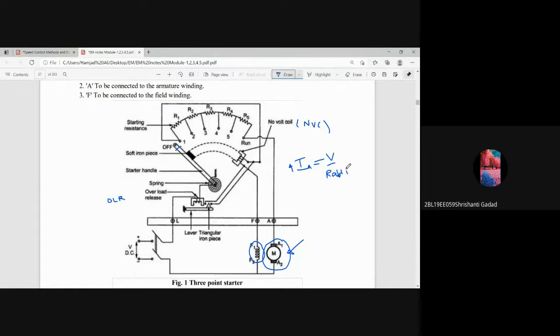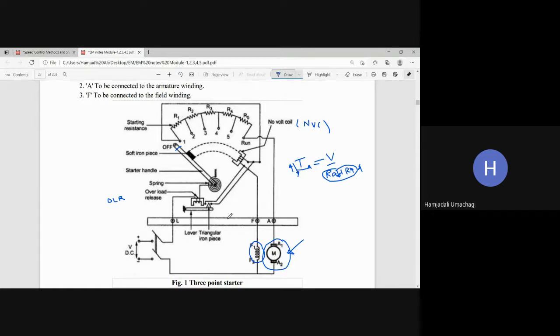If you keep on adding the resistance, then automatically R equivalent will be high, and automatically armature current will reduce. If resistance increases, then current decreases and comes to a safe value at the time of starting.